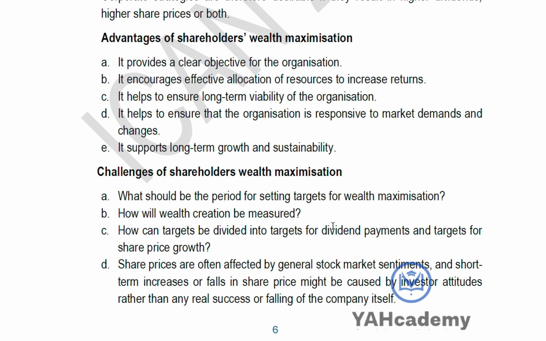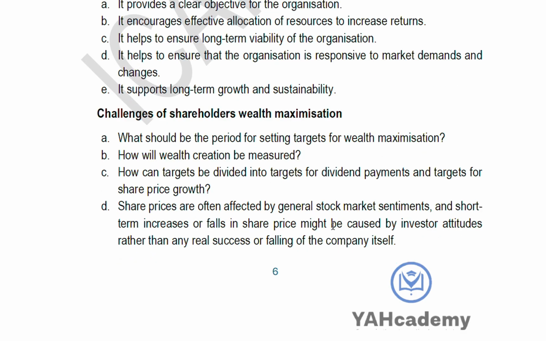Then challenges. What challenges can we face? How do we measure it? What period do we give for wealth maximization? When do we say that we've achieved wealth maximization? How can we divide the wealth maximization into targets for dividend payments and targets for share price?